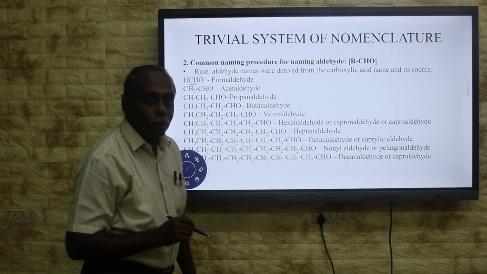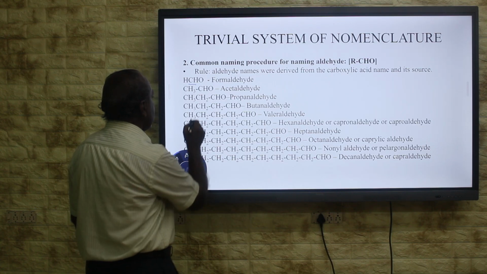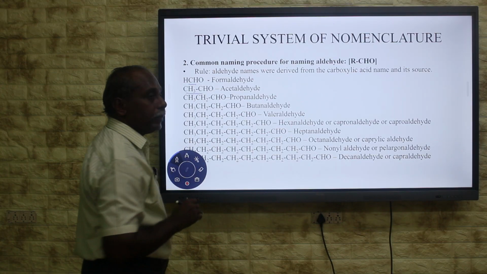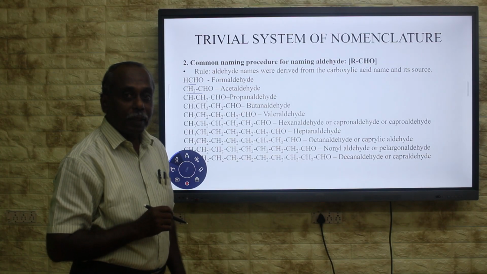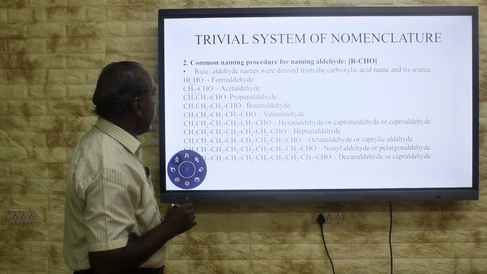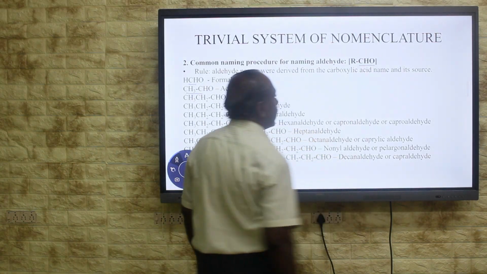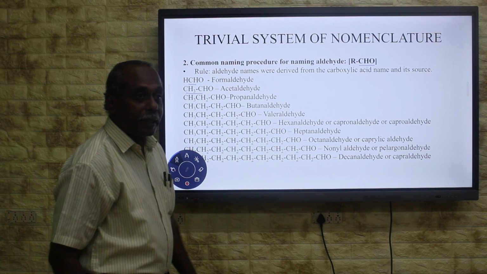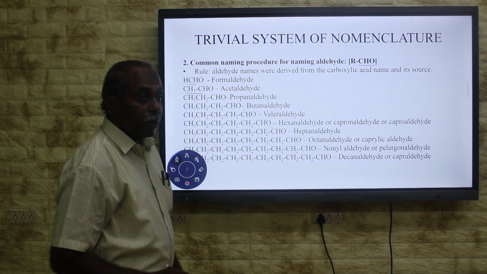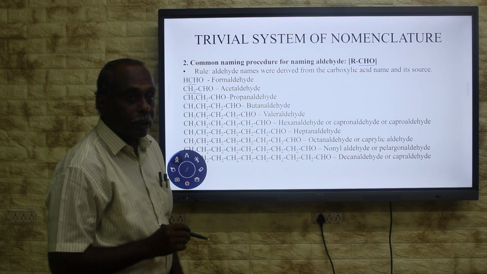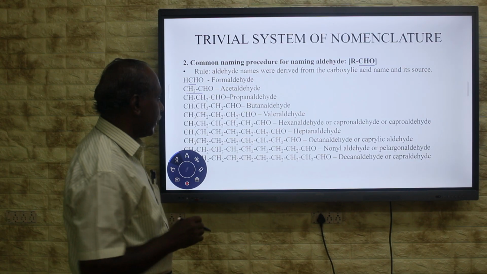The 2-carbon aldehyde is obtained from acetic acid. It is derived from acetic acid. Therefore, it is called acetaldehyde. Here this aldehyde has the functional group CHO. And the 3-carbon aldehyde is propionaldehyde. The 3-carbon carboxylic acid is propionic acid. From this acid we can obtain this aldehyde, propanaldehyde.